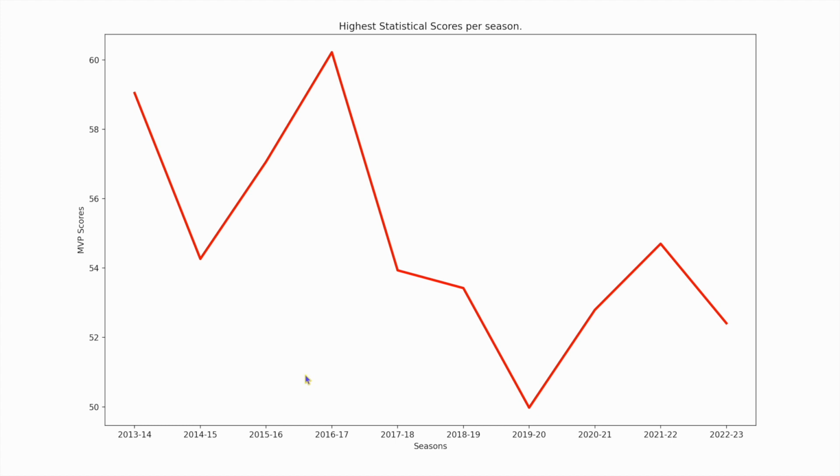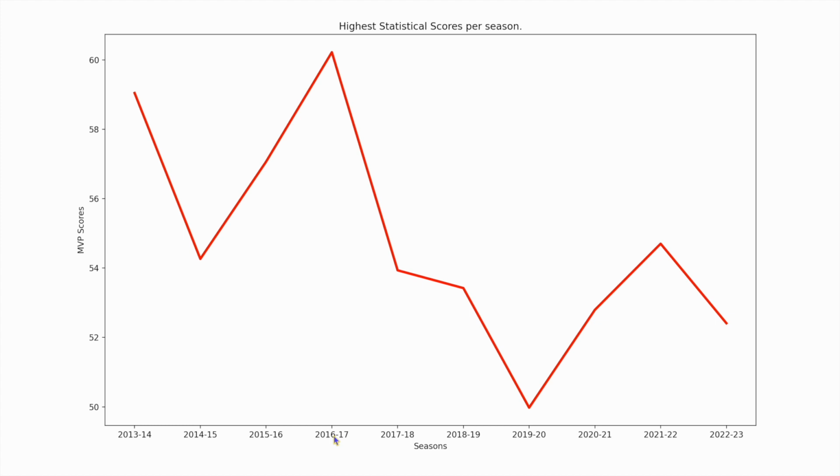You can see that statistically, the best MVP from the last 10 seasons was the MVP of 2016-17. That was Russell Westbrook. And if you are an NBA fan like me, you would know that Russell Westbrook was termed the triple-double king of that season. That was because he was statistically blowing up. So yeah, that was the reason.